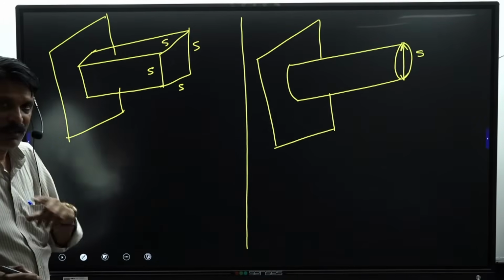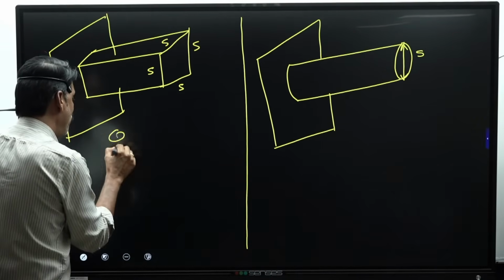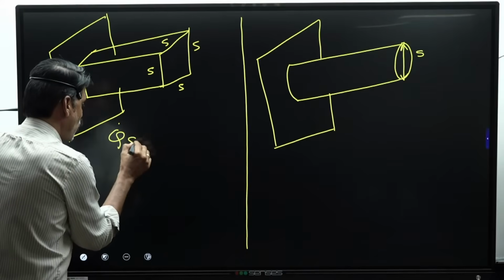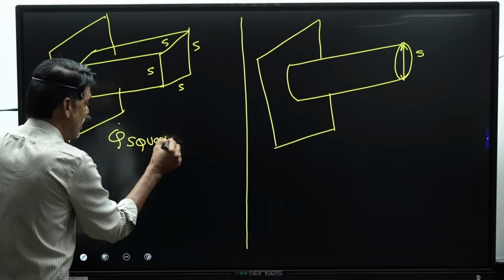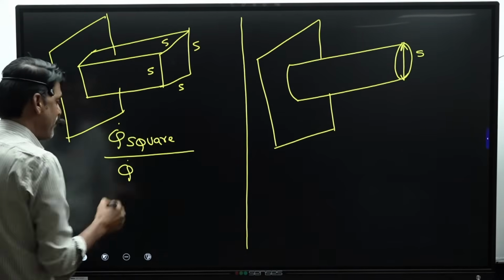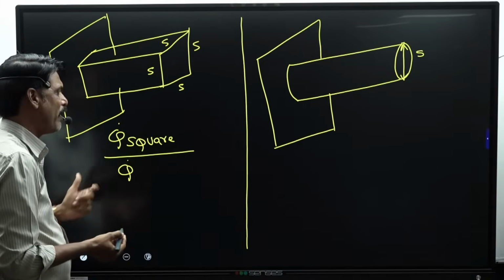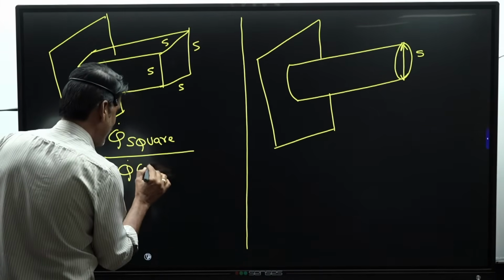Then it was asked, what is the ratio of heat transfer of the square fin to that of the circular fin? This is what the question is.